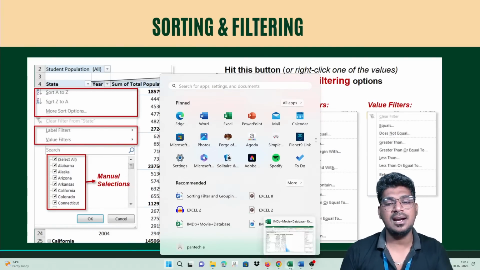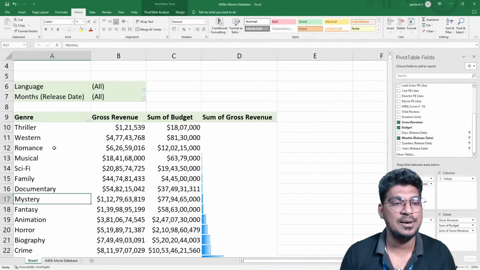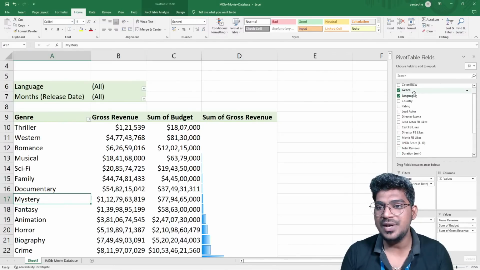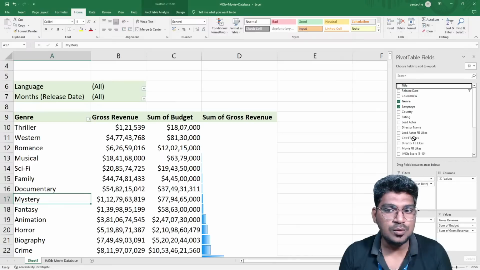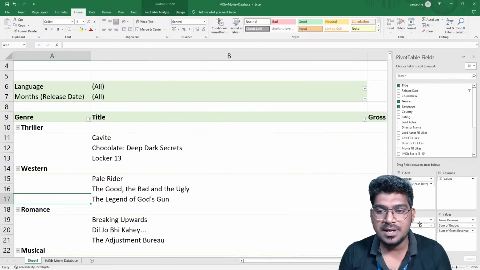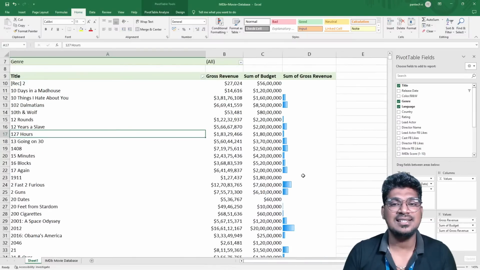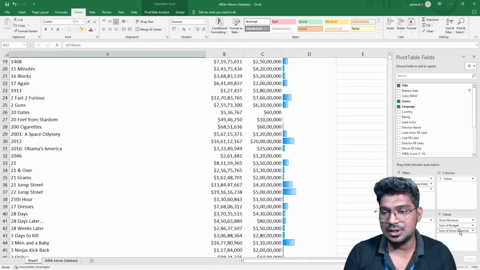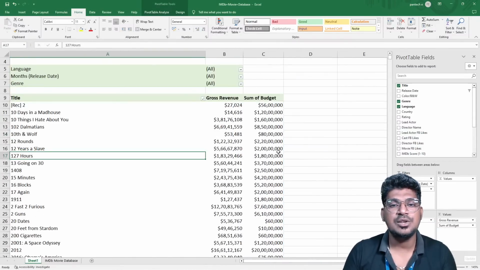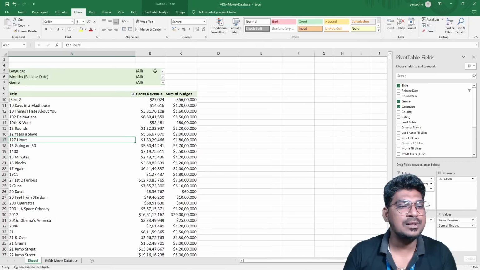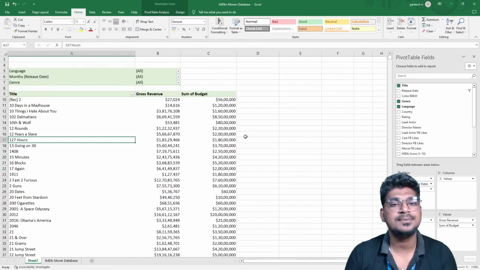For example, here I'm going to select the movie name in place of genre. I drag and drop it here, and I don't need the genre here. For this movie basis you can see this option, but I don't need the sum of the gross revenue visualization. So for this, now based on the movie, the gross revenue and also the sum of revenue and the budget.